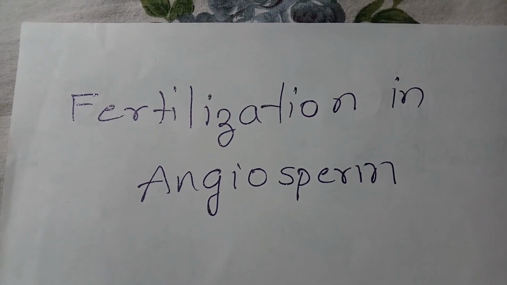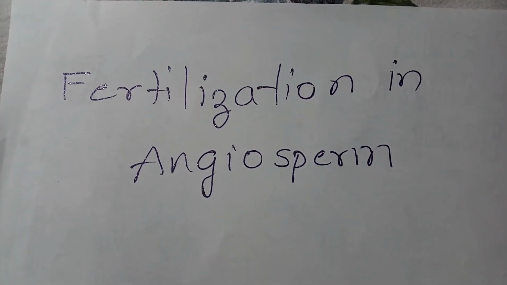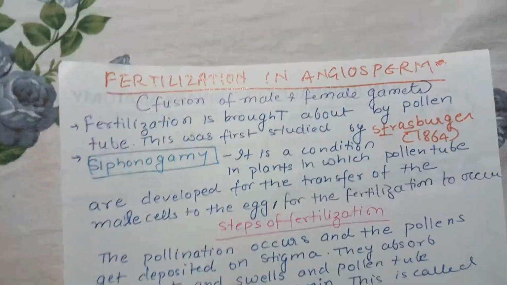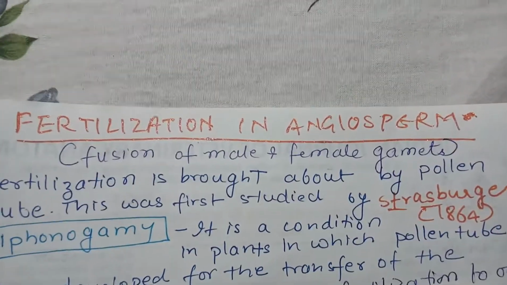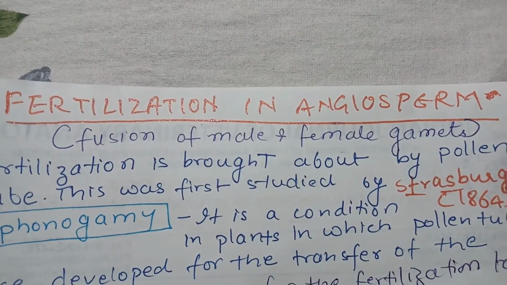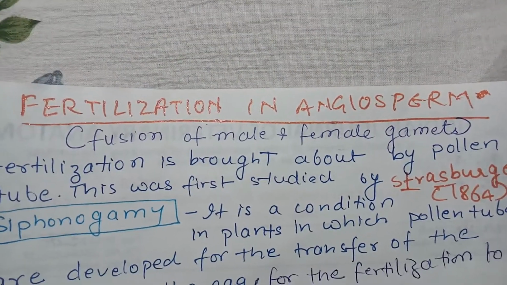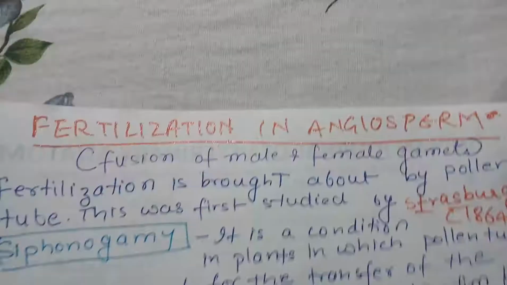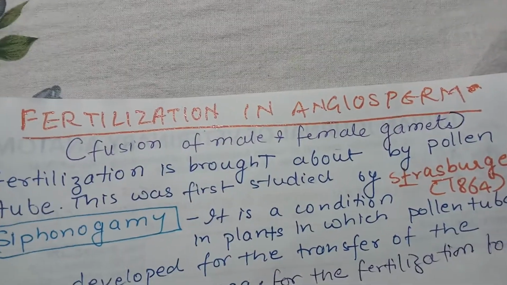Dear students, let's talk about fertilization in angiosperms. Now, if you ask what is fertilization, fertilization is actually the fusion of male and female gametes. It is actually the fusion of compatible male and female gametes. If they are not compatible, then no fusion occurs.